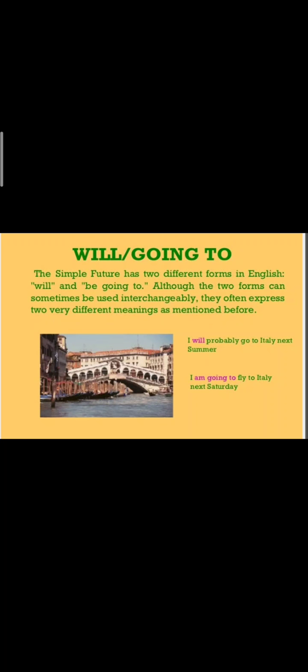The simple future has two different forms in English, will and be going to. Although the two forms can sometimes be used interchangeably, they often express two very different meanings as mentioned before. I will probably go to Italy next summer. I am going to fly to Italy next Saturday.